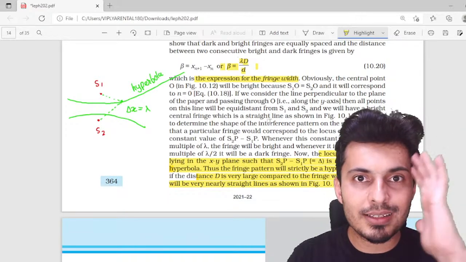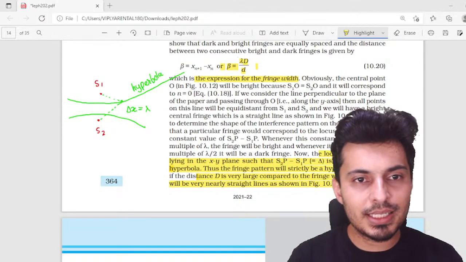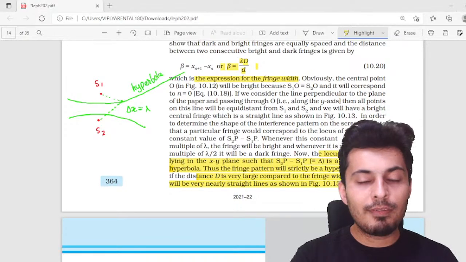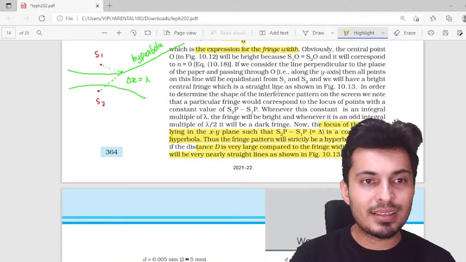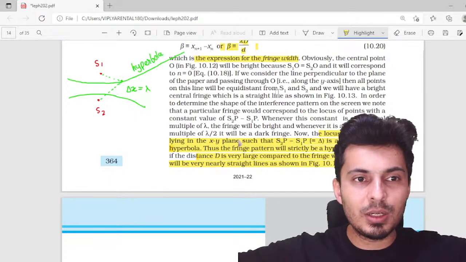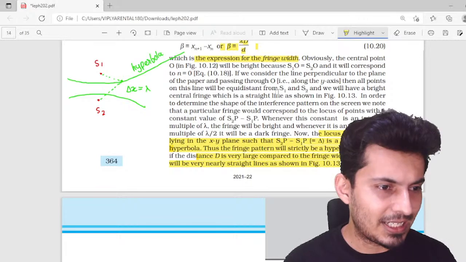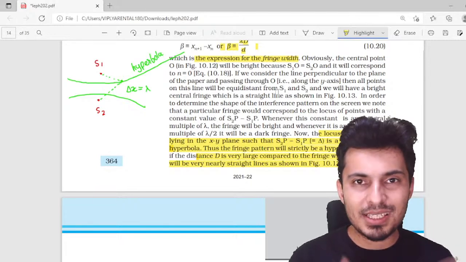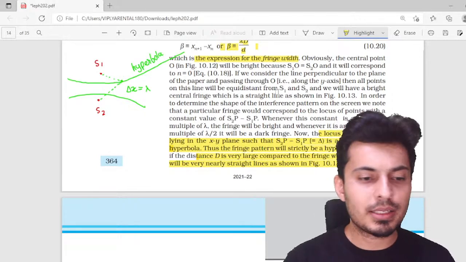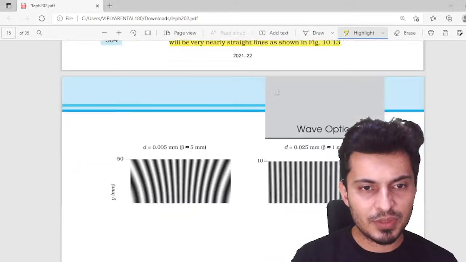Everybody clear till this point, my warriors? Only when the distance is small enough can you see the curvature, but when the distance is large, the hyperbola turns into almost a straight line. Everybody remembers hyperbola from conic sections. Ellipse, hyperbola, circles, straight lines, all these are important conic section topics. Keep this in mind, my warriors.